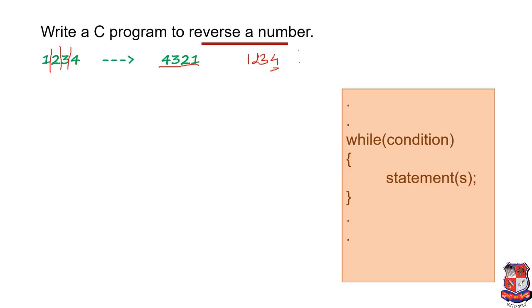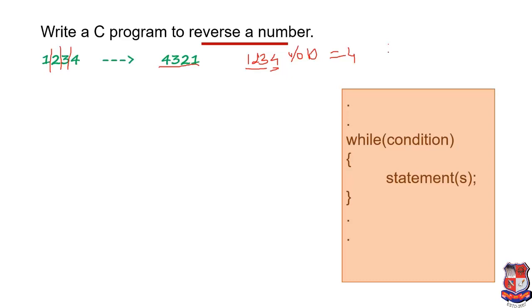For that we have to use the modulo operator, modulo by 10, which gives us the last digit. It means it gives us the remainder of this number, and this is nothing but the last digit of the number, that is 4. For the next separation we need 1 2 3.